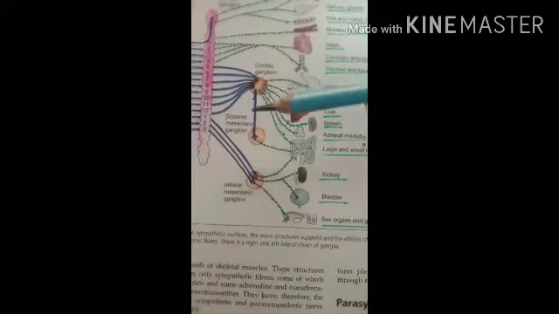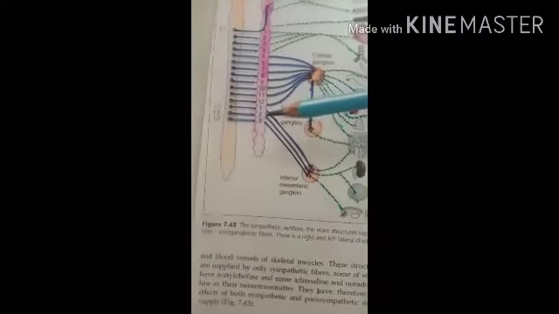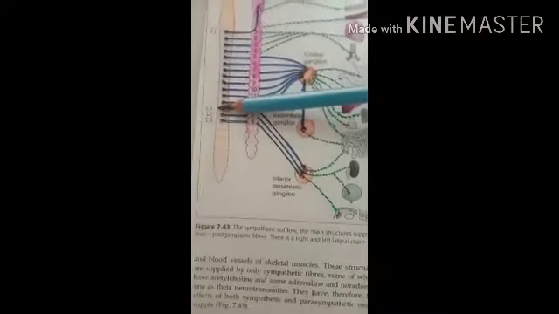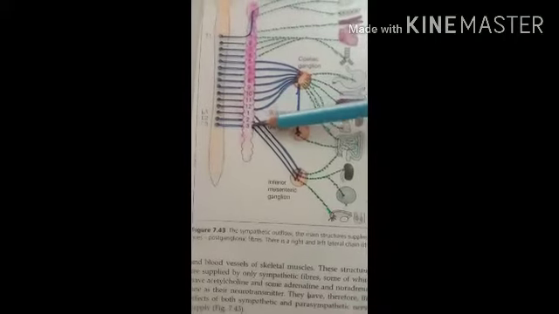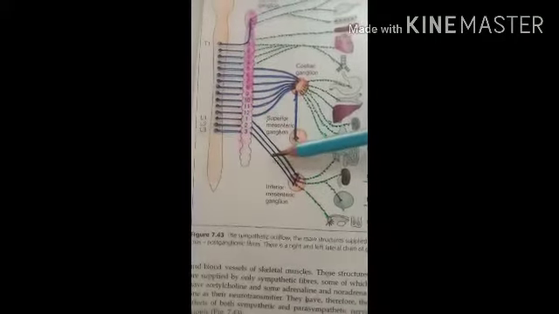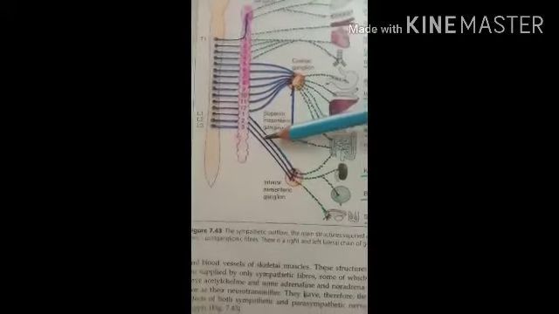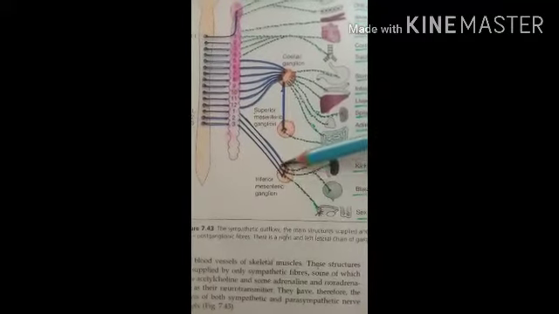Then the nerves from L1, L2 and L3. Here you can see L1, L2 and L3, the three blue spinal nerves. They form the inferior mesenteric ganglion.